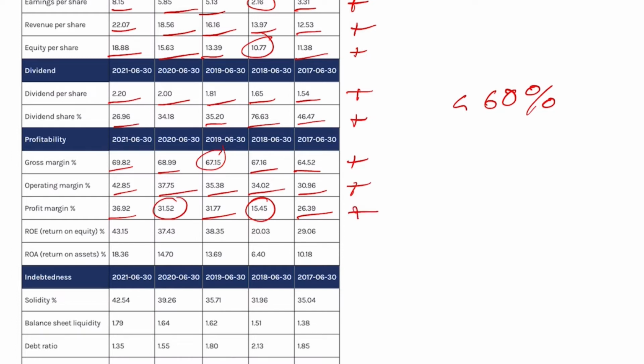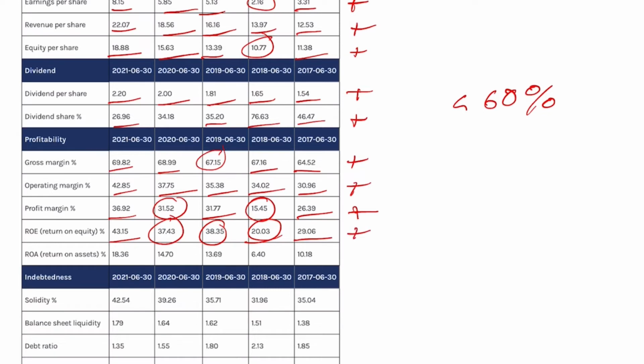I like it. Return on equity went from 29% up to 43%, and while we fell off 1 year, we grew and fell off another year, but the overall trend is positive. A bit of fluctuation, but still positive. Return on assets went from 10% up to 18%, and we fell off a year, grew, and then have been growing every year since then. So that is a plus.